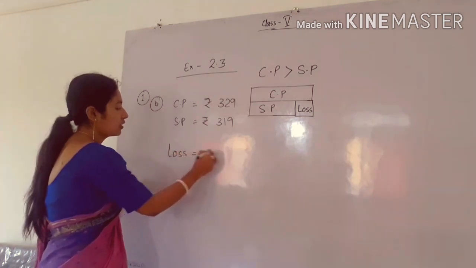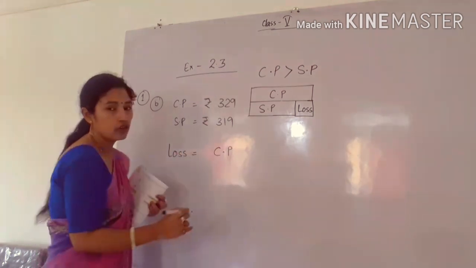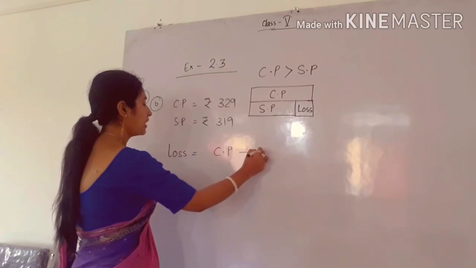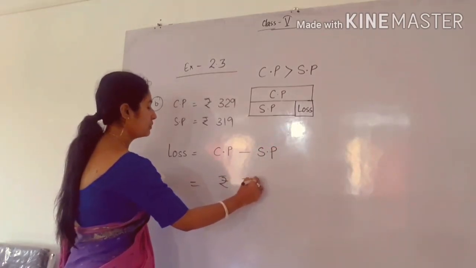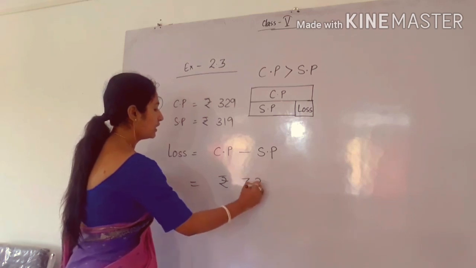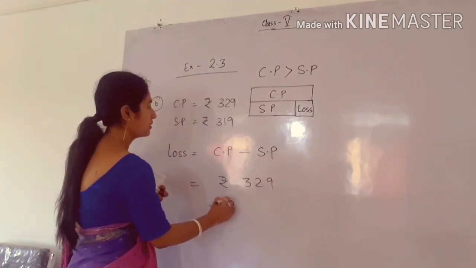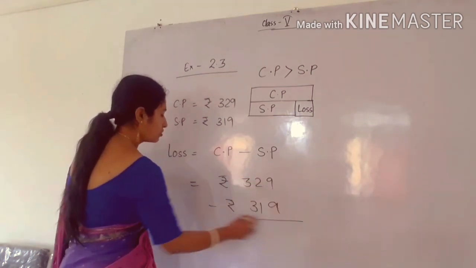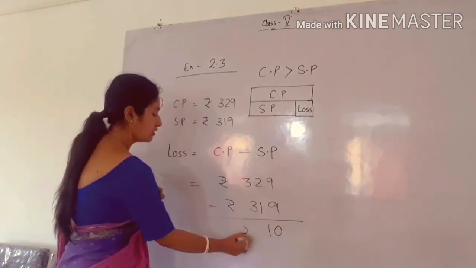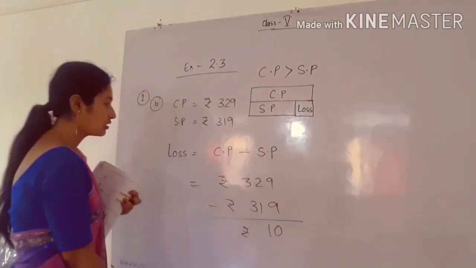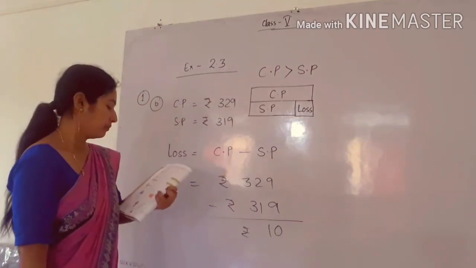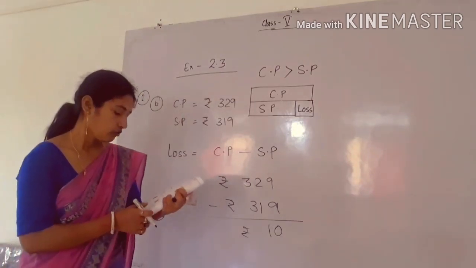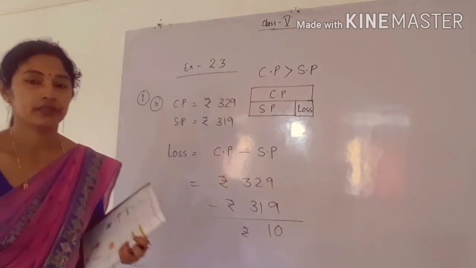For finding loss, you subtract SP from CP. So CP minus SP: CP is 329 minus SP is 319. By subtracting, we get the answer as rupees 10. So the loss is rupees 10. There is a 10 rupees loss for the bag.